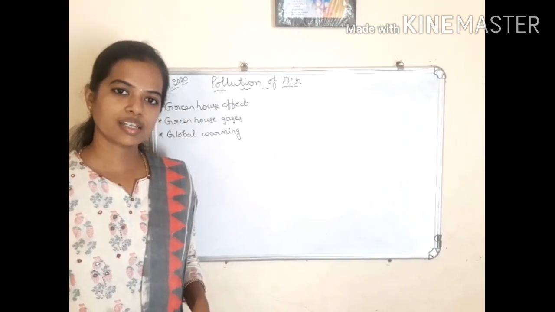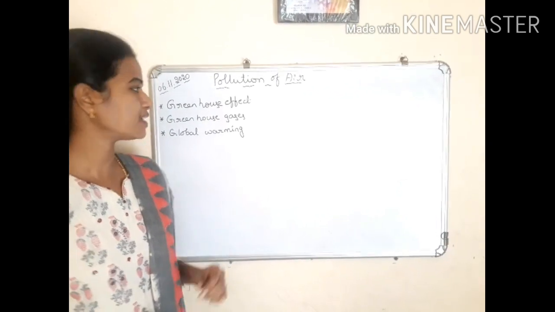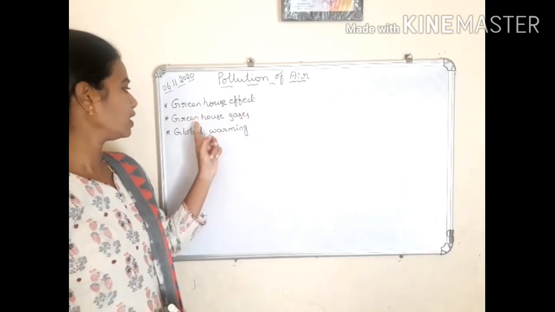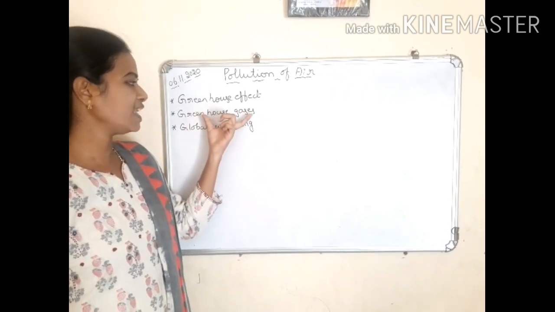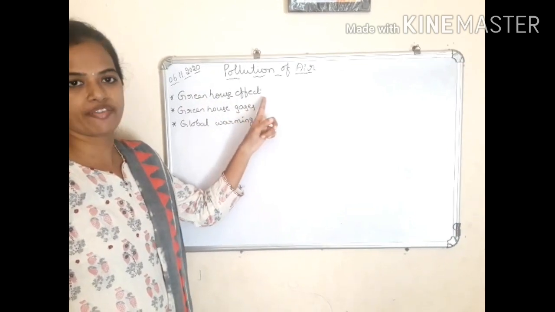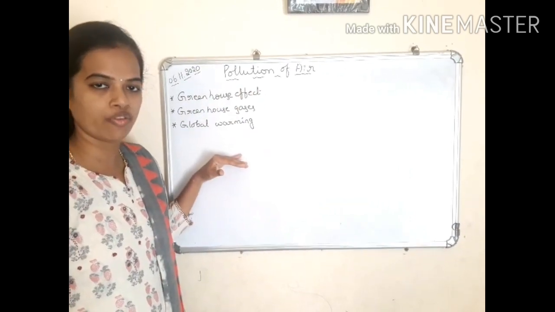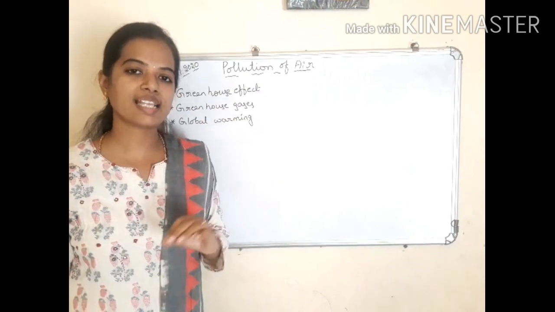In the previous class we discussed the lesson pollution of air. Under that we discussed the greenhouse effect, greenhouse gases and global warming. When there is an increase in the greenhouse gases, it leads to the greenhouse effect, which finally leads to global warming. These three concepts we discussed in the previous class in detail.